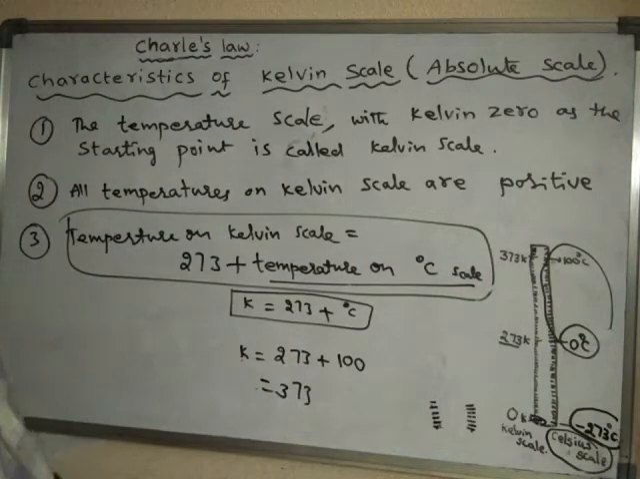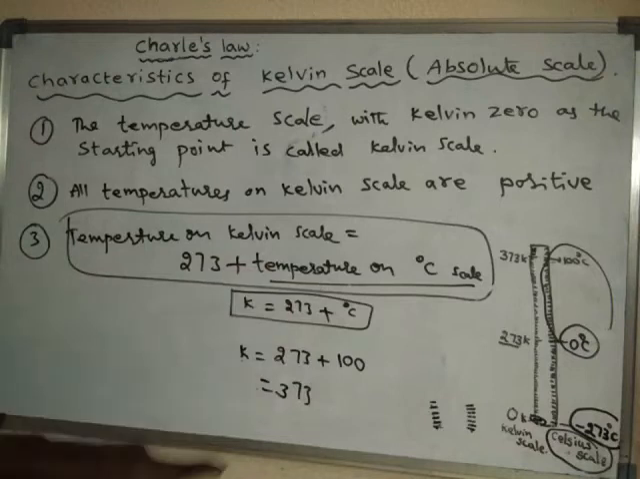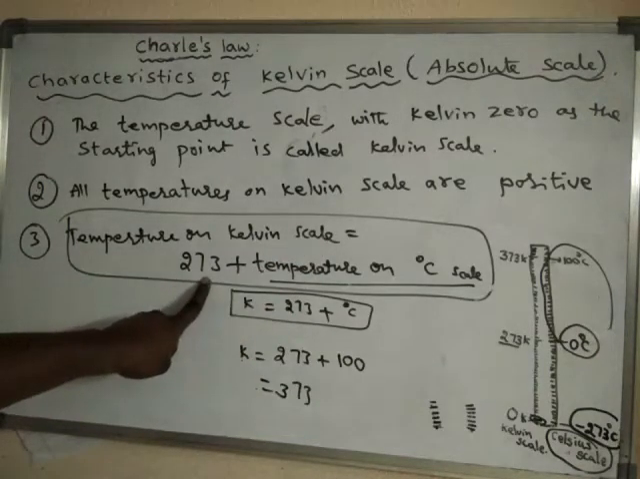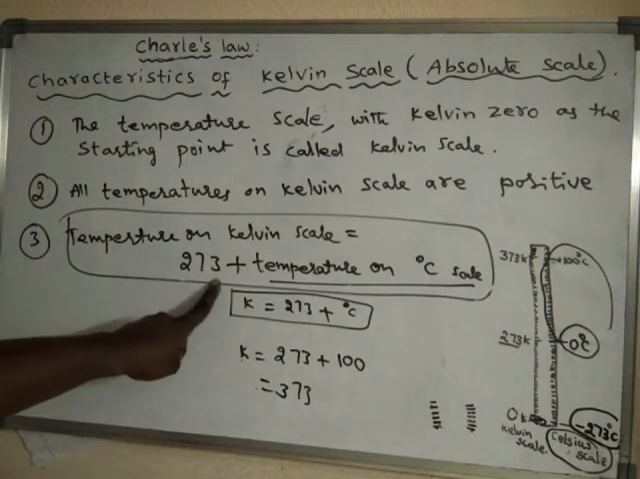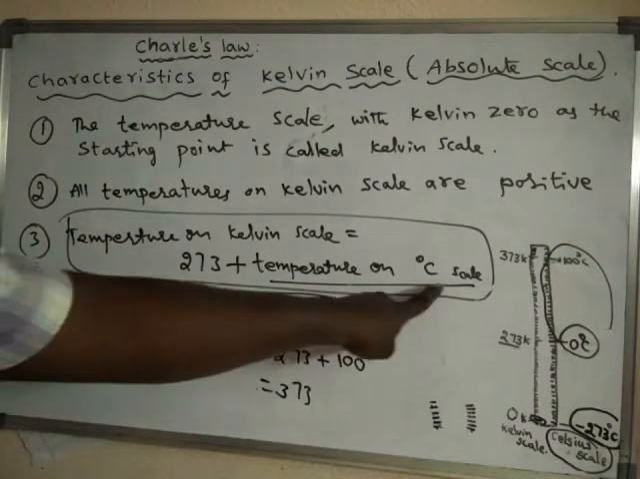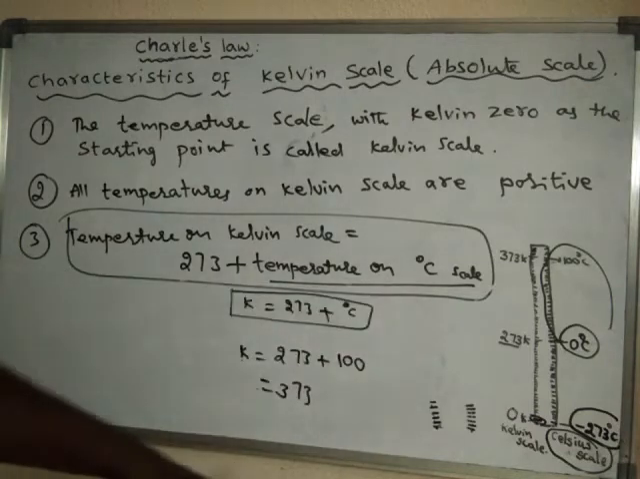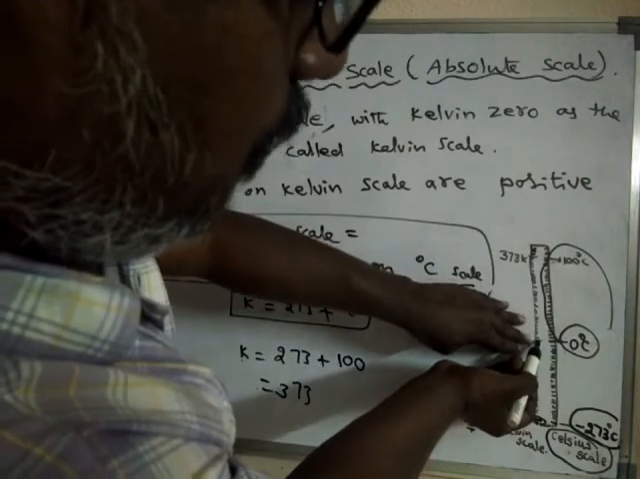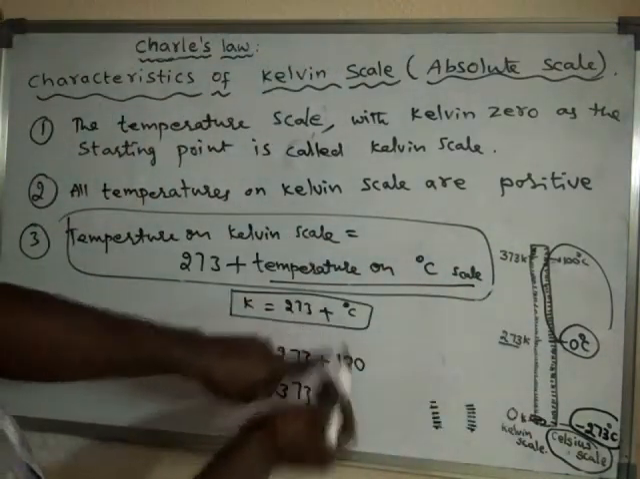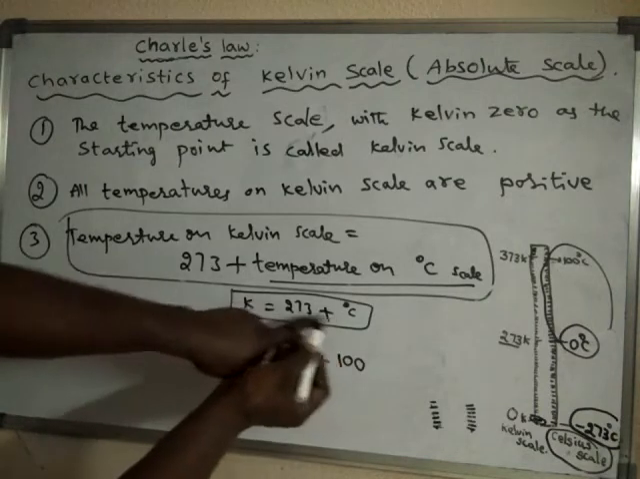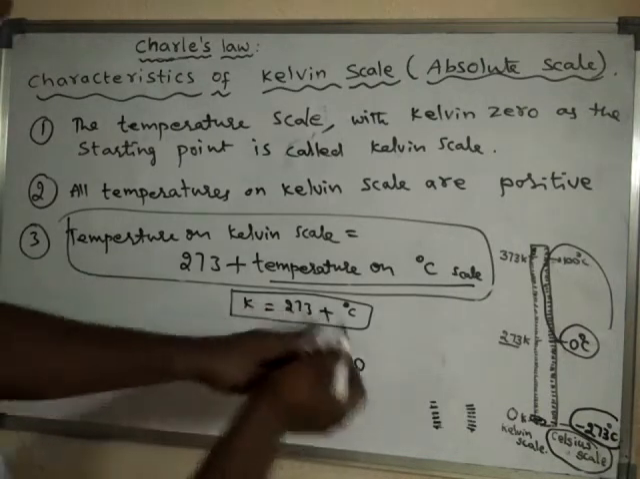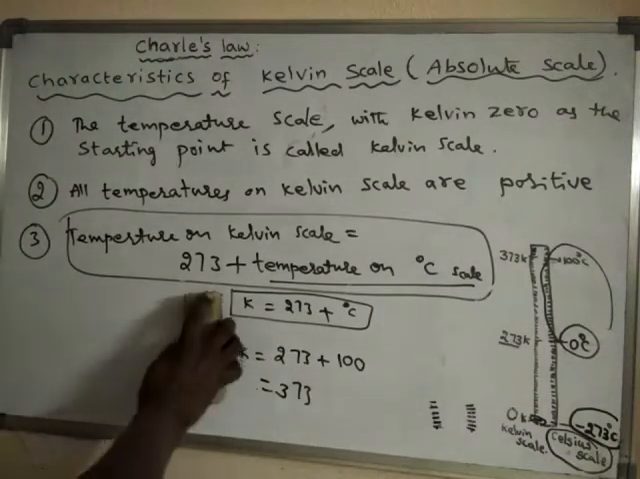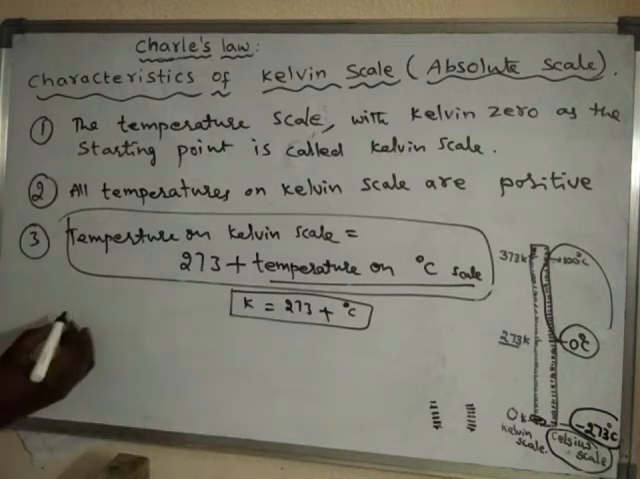Got it? So like this, temperature on Kelvin scale can be calculated simply by adding 273 to the temperature on centigrade scale. If the temperature on centigrade scale is 0, simply add 273 to 0, then you will get the temperature on Kelvin scale. For example, one more example we will discuss. Question is like this.